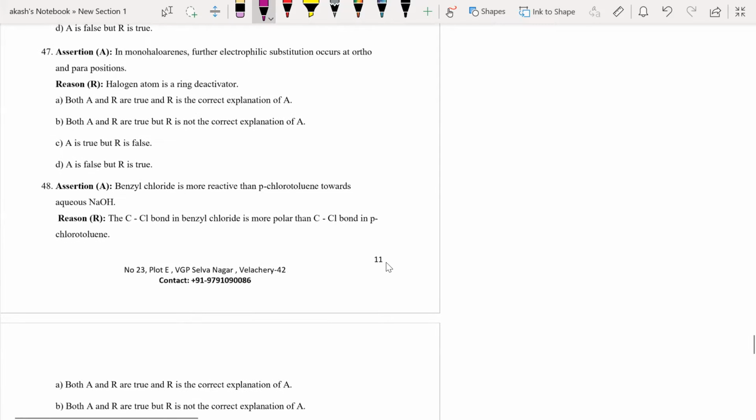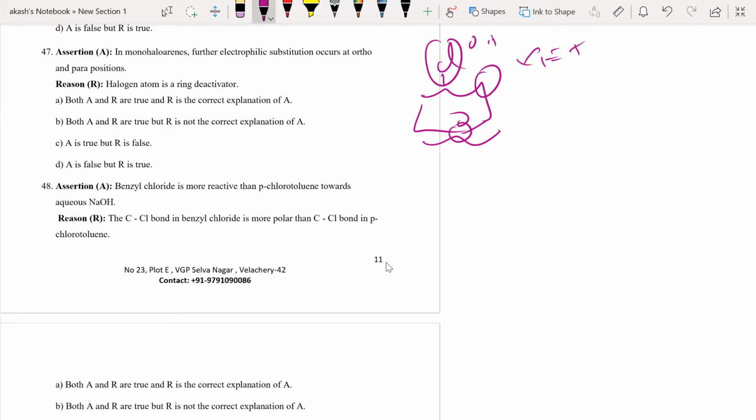Moving on. In monohaloarenes, this is what a monohaloarene is. Further electrophilic substitution occurs at ortho and para positions. Yes, definitely. If another electrophile comes, it can attack at the ortho or para position because this is ortho-para directing.